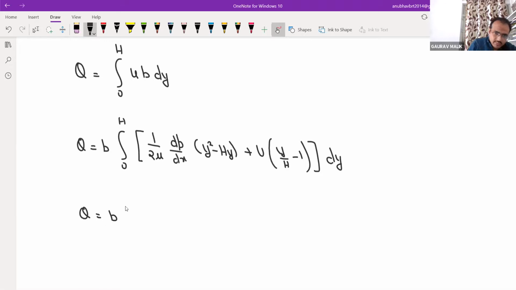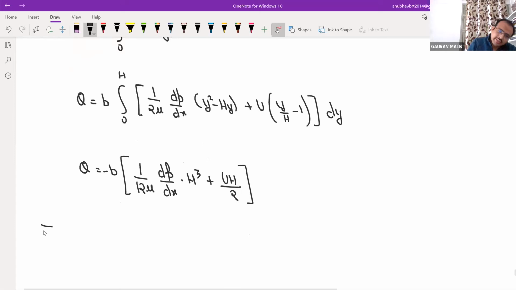When you solve, you will get Q equals minus b into 1 by 12 mu, dp by dx, h cube, plus Uh by 2.